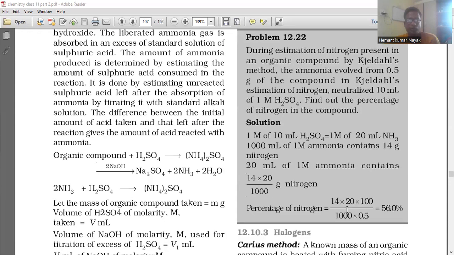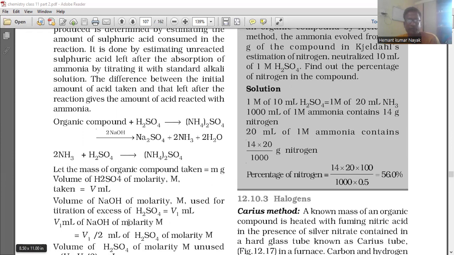Organic compound plus H2SO4 gives rise to (NH4)2SO4 and then again reacts with NaOH. Then you can get Na2SO4 plus 2NH3 plus 2H2O. 2NH3 plus H2SO4 again react, and then we can get (NH4)2SO4. Let the mass of organic compound taken be m gram, volume of H2SO4 of molarity M taken V ml. Volume of NaOH of molarity M used for titration of excess of H2SO4 is V1 ml.